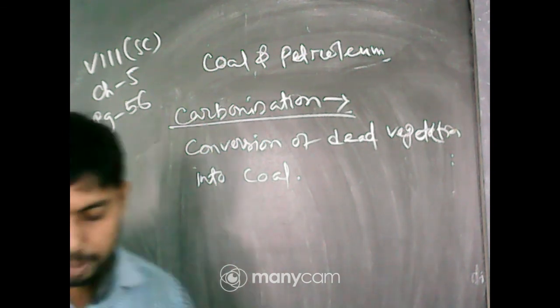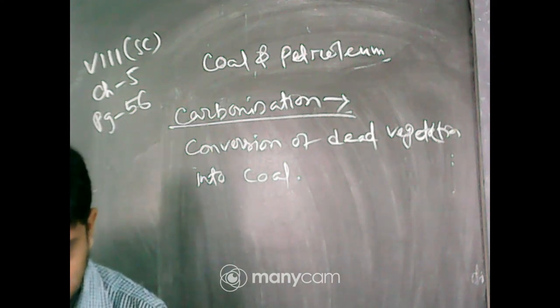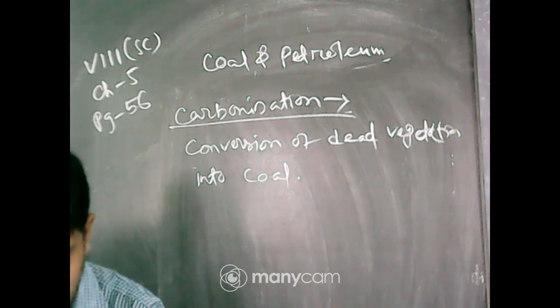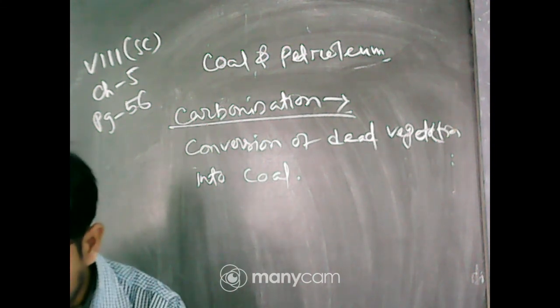Now open page number 58. Coal is processed in industry to get some useful products such as coke, coal tar and coal gas. Now our next topic is on these.